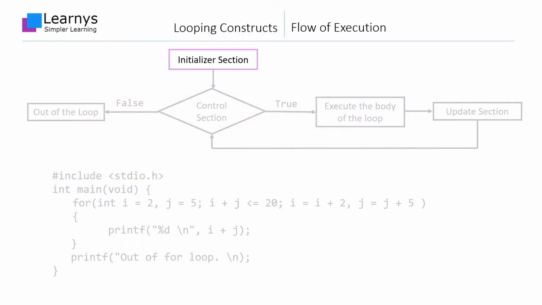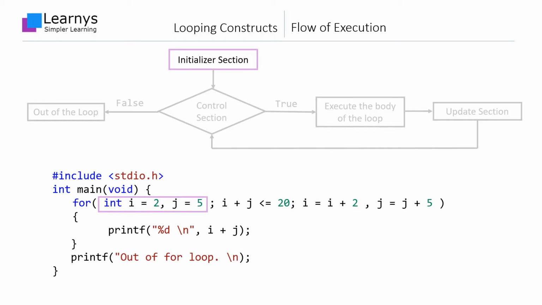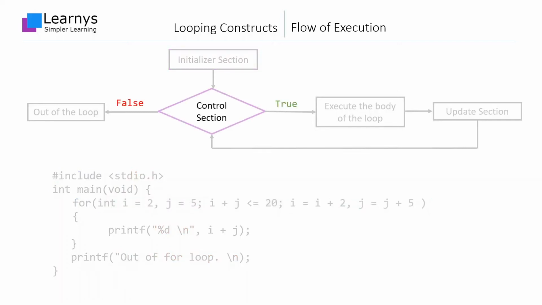Consider this code sample. In the initializer section, we declare and initialize variables that may be used during the execution of the loop. In this example, we have declared and initialized two variables named i and j. i has been initialized with the value of 2, whereas j has been initialized as 5. It should also be recollected that the expression or statement in the initializer section is evaluated only once throughout the execution of the for loop. Hence, declaration and initialization of i and j will be done only once, otherwise this would have created a compile time error.